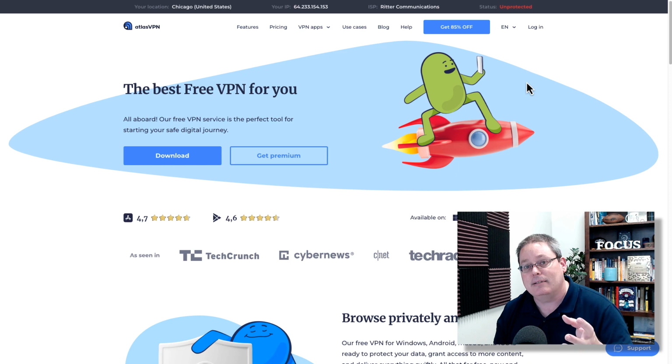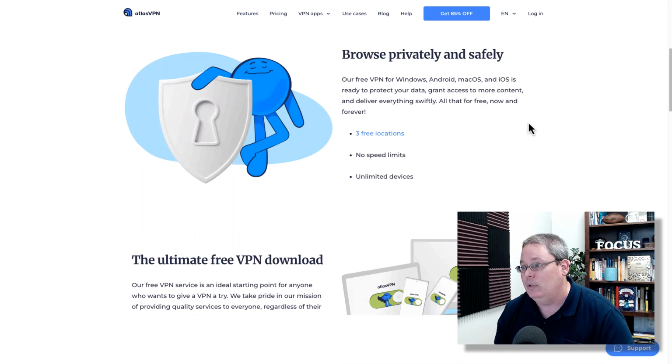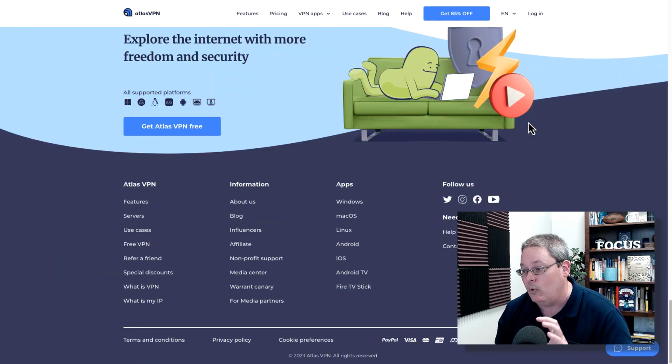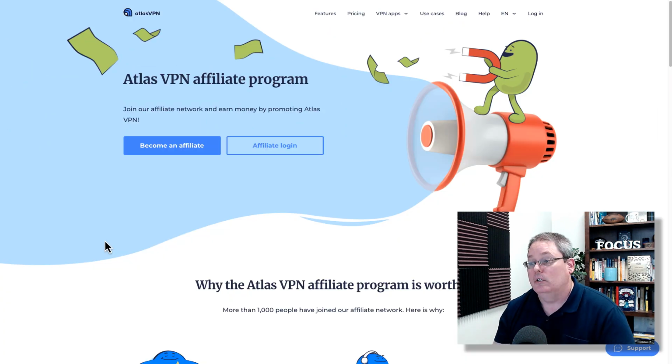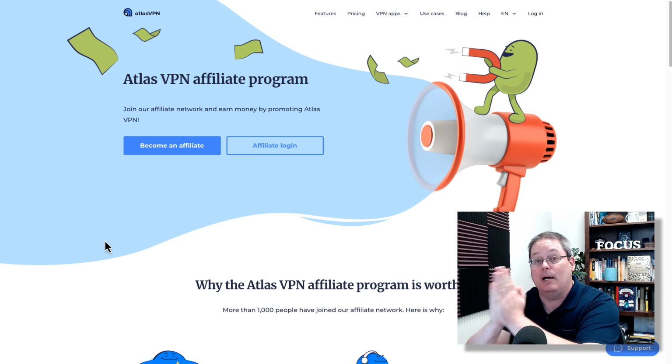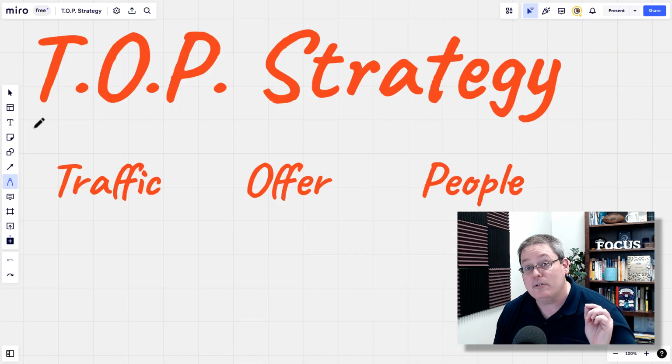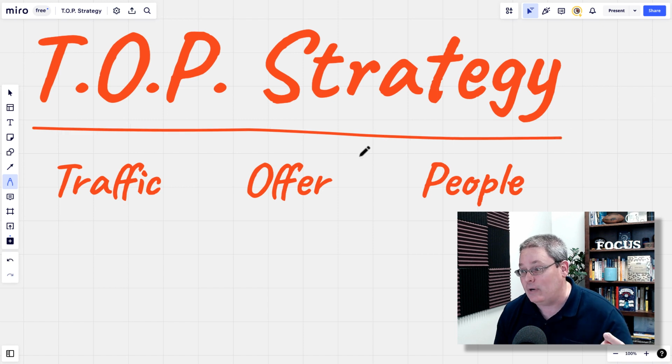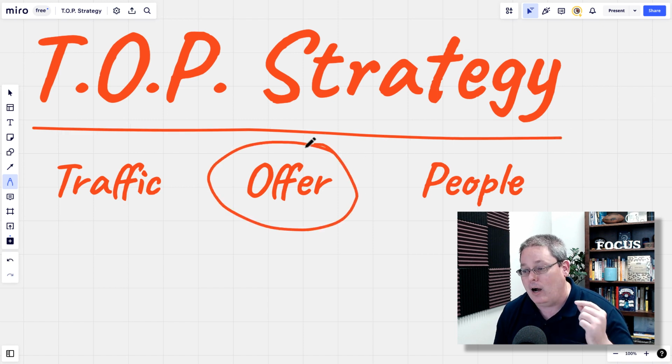And then we can say, okay, Proton VPN versus Atlas VPN. Of course, we now have two offers, because we can offer Proton VPN or Atlas VPN, depending on which product solves which problem for our audience based upon that traffic we're generating from the content, which is helpful videos that we're creating here on YouTube. Then we move on to the next step inside of the offer phase, where we're looking at different VPNs in this example. We scroll down just like we did before, and we see that they have an affiliate program. So we click on that link, it takes us over, and we can become an affiliate for Atlas VPN as well as Proton VPN.